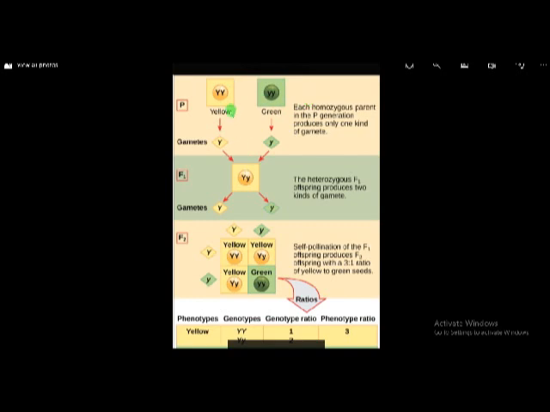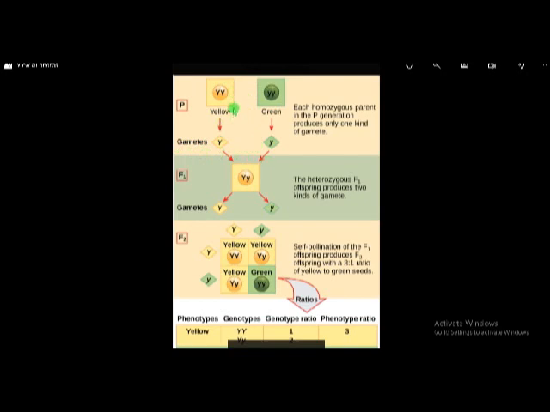Here Mendel took two plants, one with yellow seeds and one with green seeds. The plant with yellow colored seeds produces gametes containing capital Y, and the other plant produces gametes containing small y. We already discussed in the reproduction lesson that all the body cells contain genes in pairs, but the gametes possess only one. This condition is called diploid. If two genes are present, that is called diploid. If one gene is present, that is haploid. Always gametes are in haploid condition.